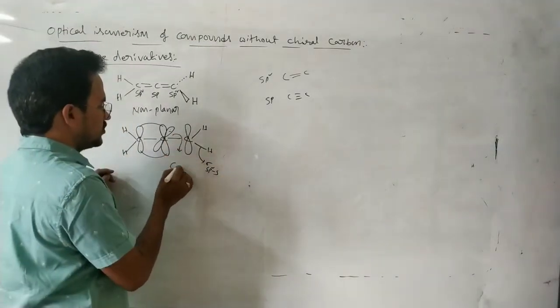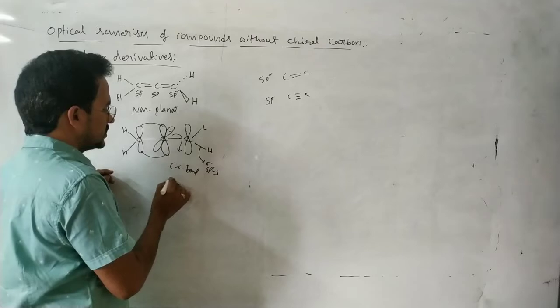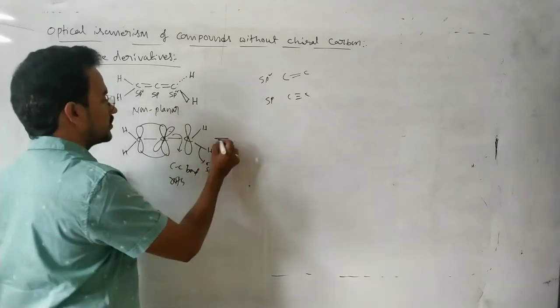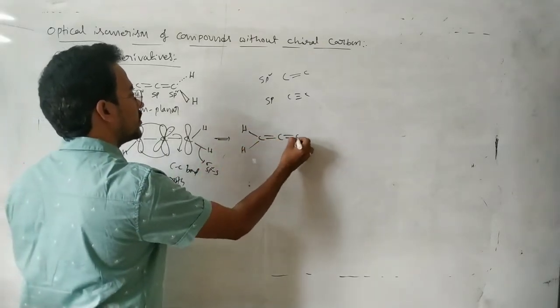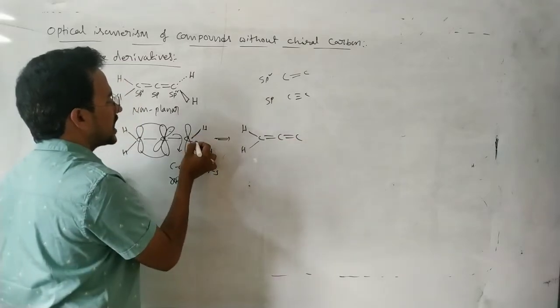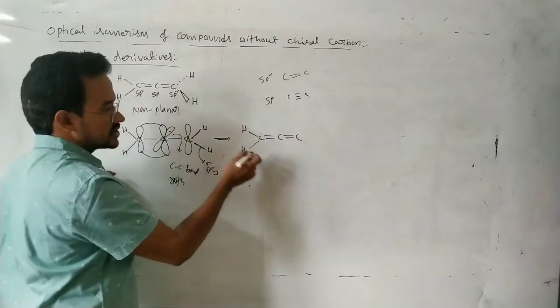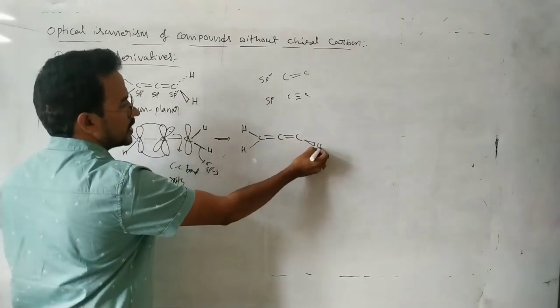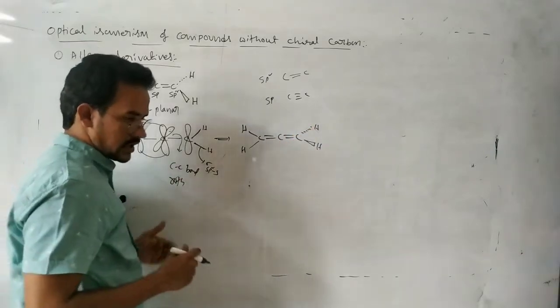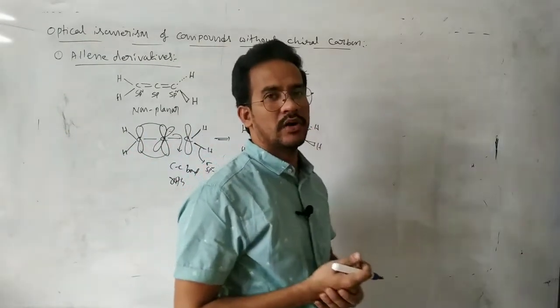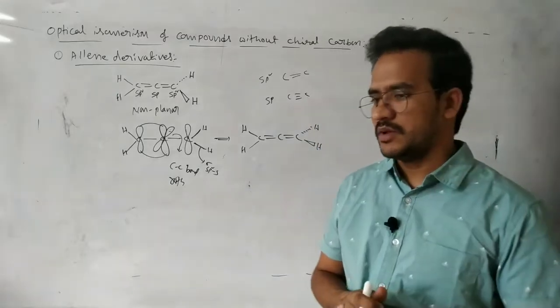So there is a carbon-carbon bond rotation. Now these two bonds are on the plane, and during the rotation, one bond comes into the plane and one bond goes out of the plane. So that is a totally non-planar molecule.